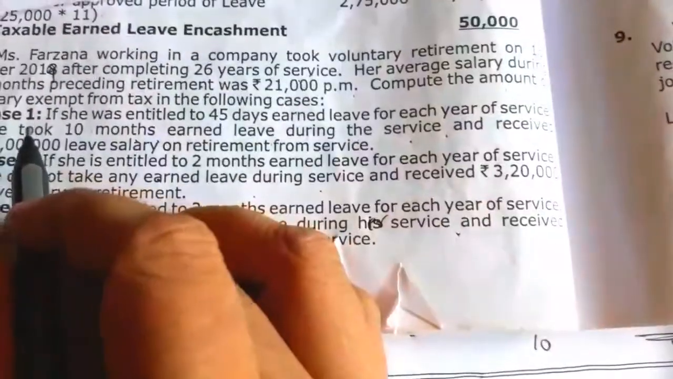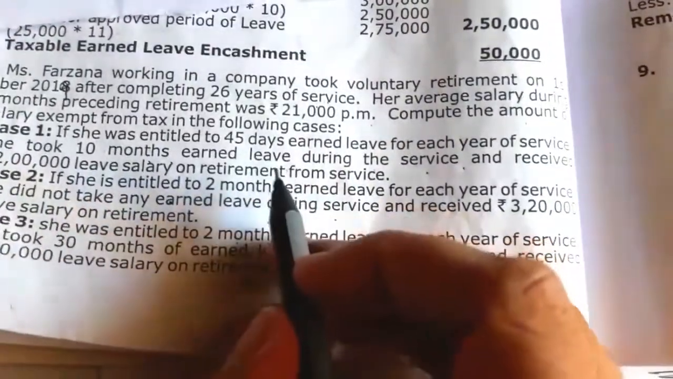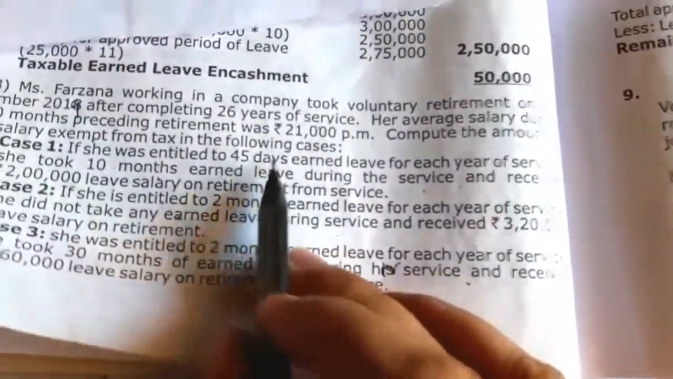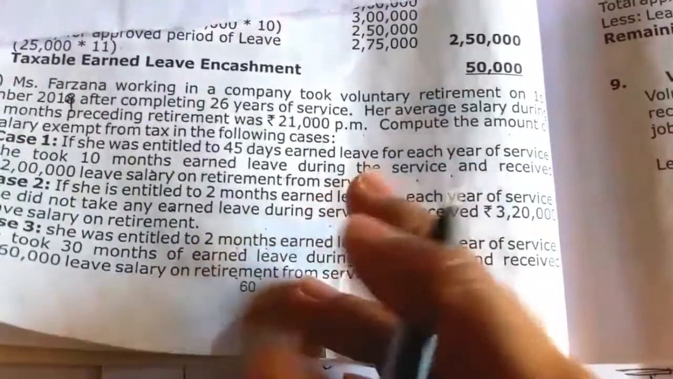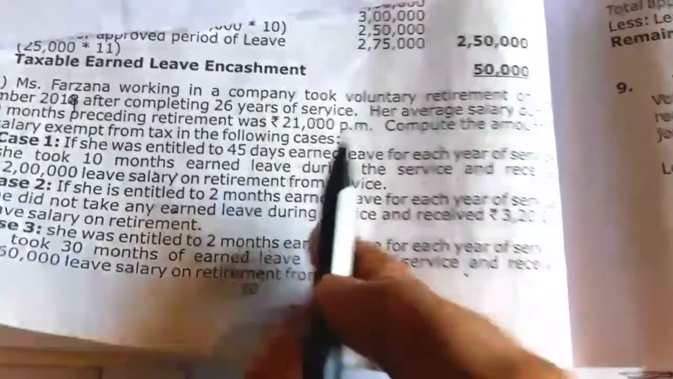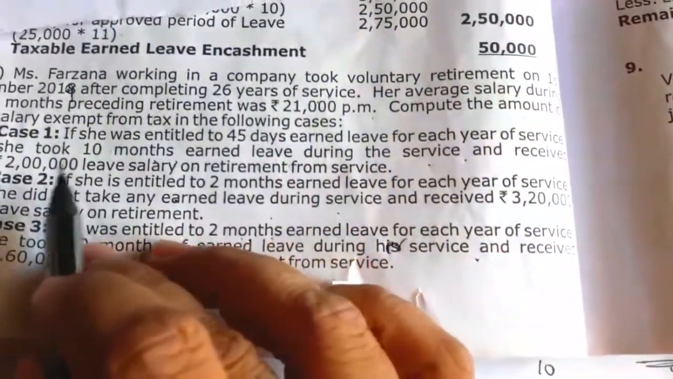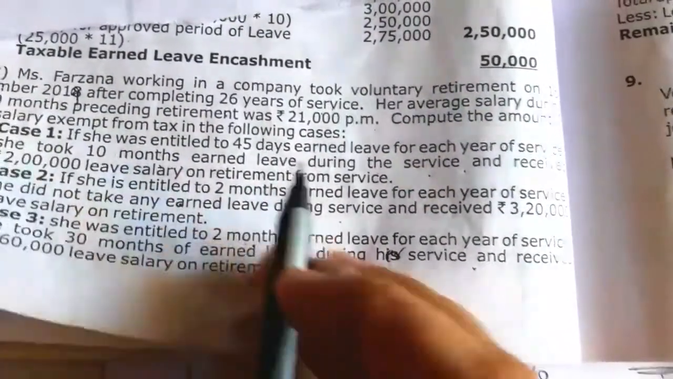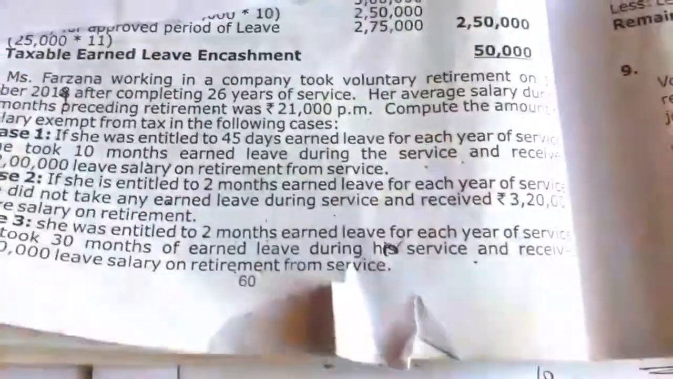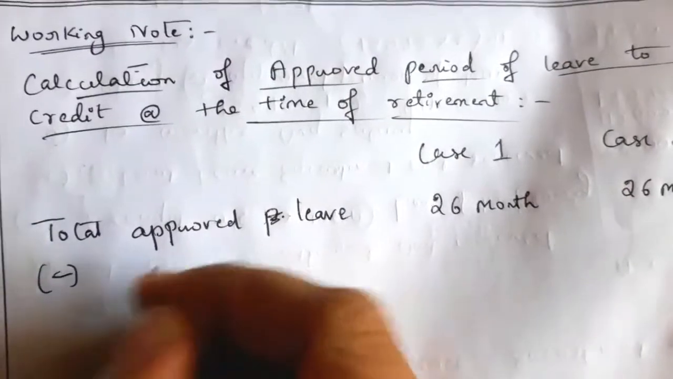In case 1, she was entitled to 45 days earned leave for each year of service. The employer can give any number of earned leave days to the employee, but as per income tax, we have to take only 30 days, or 1 month, earned leave for each year of service. Of the total earned leave given to her, she took 10 months earned leave during the service, which means she utilized 10 months. So that 10 months we have to deduct from the total leave.